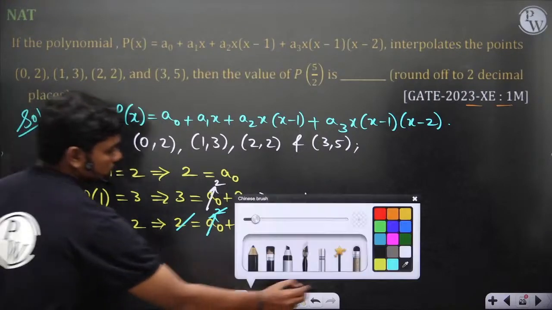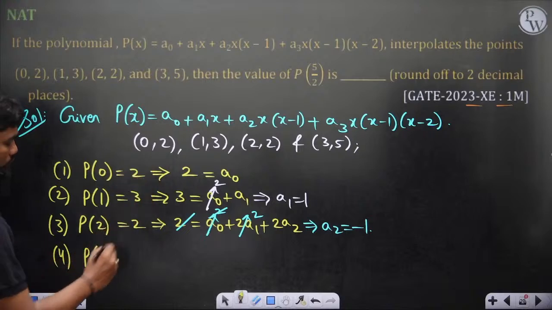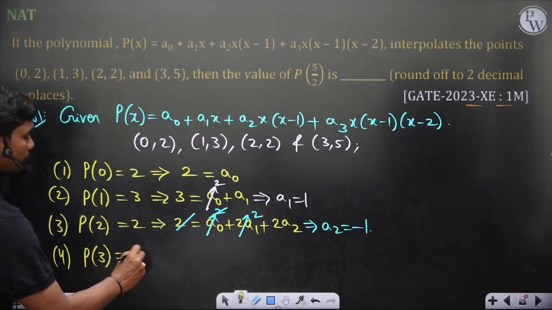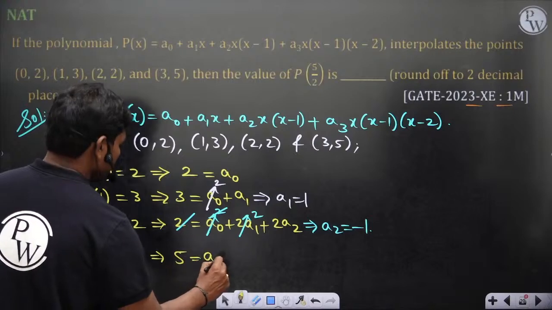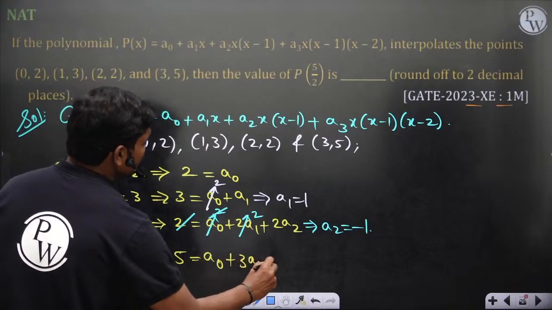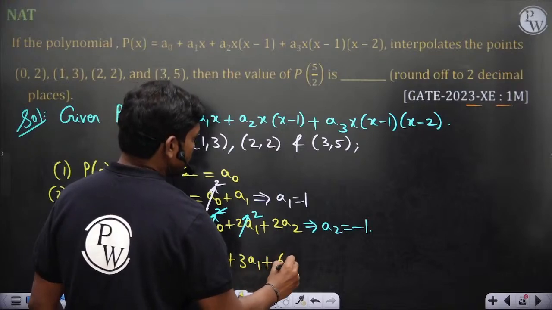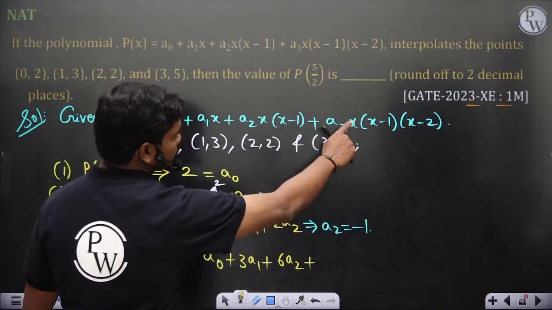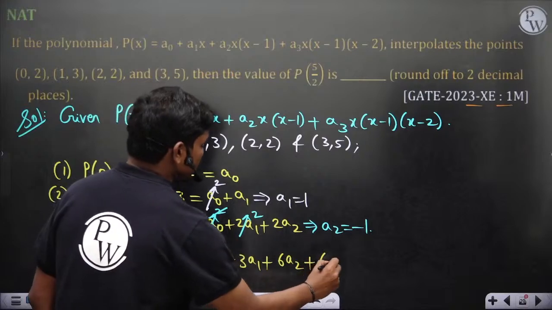And fourth, obviously, let's check. P of 3 is equal to 5. So 5 is equal to a0 plus 3a1 plus 3 2s are 6, a2, plus 3 2 1, so again this is 6 times a3.